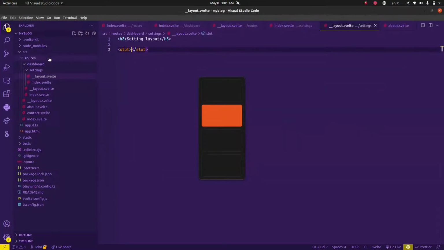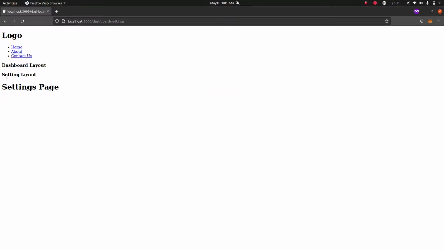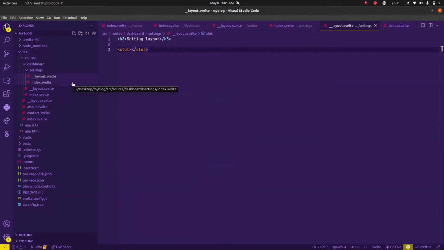But we don't want this. What we actually want is to render our settings layout, while the settings layout will render our initial default layout. But this is unlikely because we did not define the template.